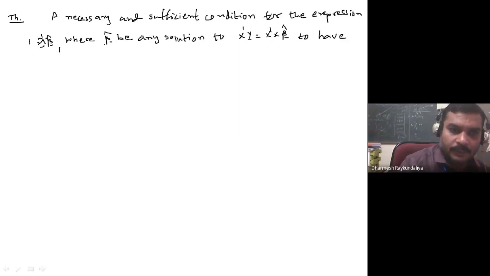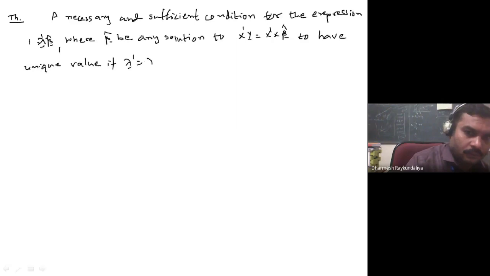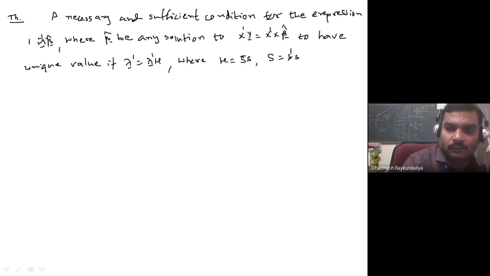Which expression? The expression lambda dash beta cap has a unique value if lambda dash is equal to lambda dash H, where H is equal to S bar S and S is equal to X transpose X.